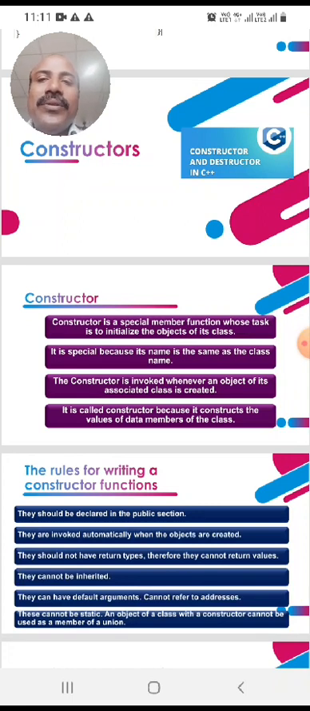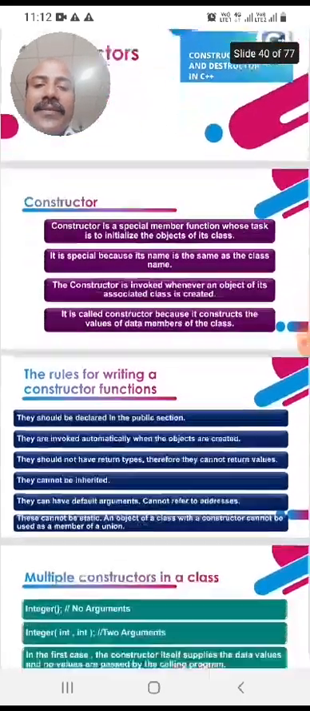Next, we move on to constructors. A constructor is a special member function whose task is to initialize the object of its class. It is special because the constructor name and the class name should be the same. The constructor is invoked whenever an object of its class is created, and it is called a constructor because it constructs the values of the data members of the class.